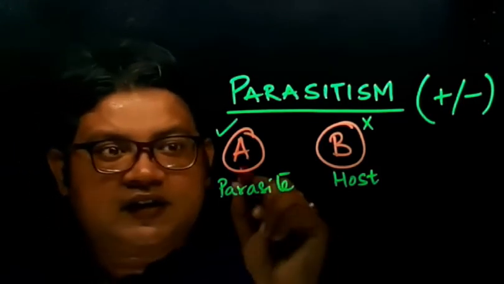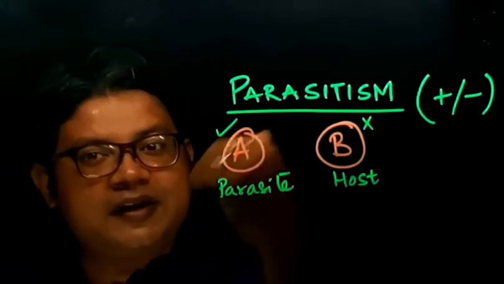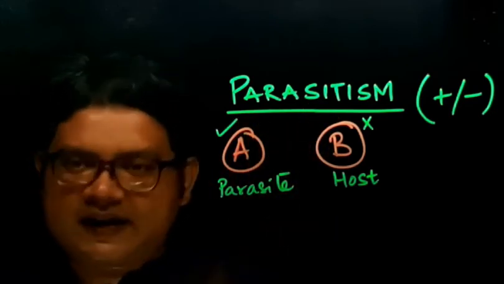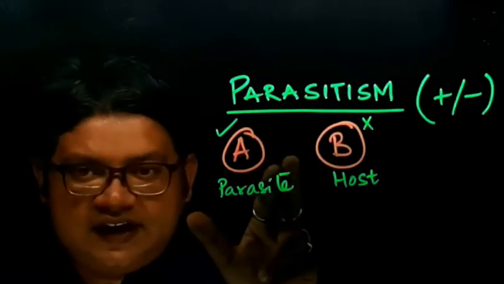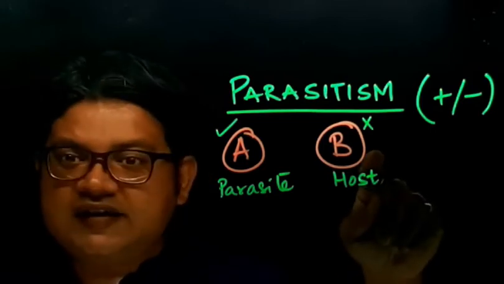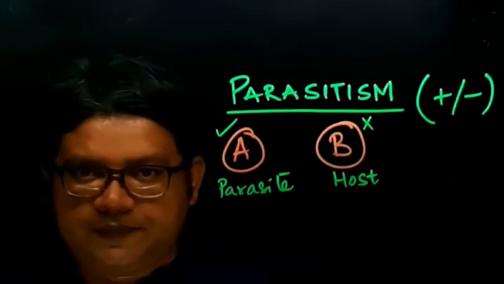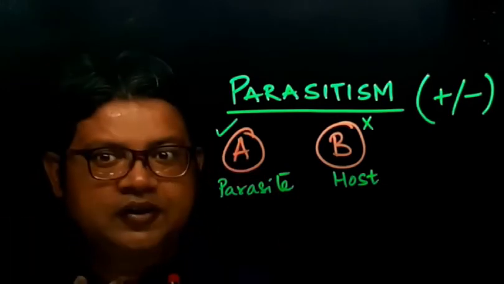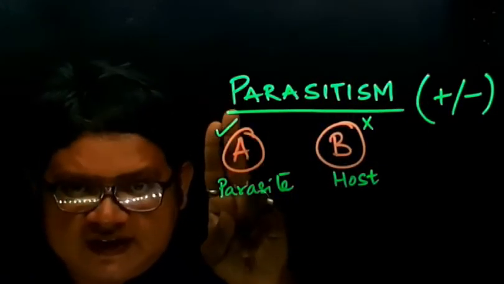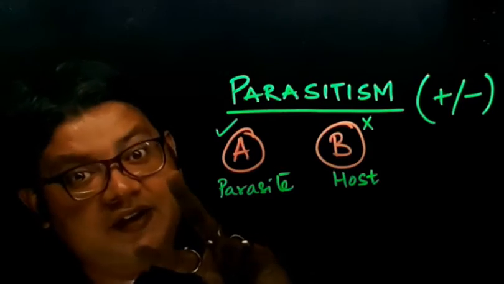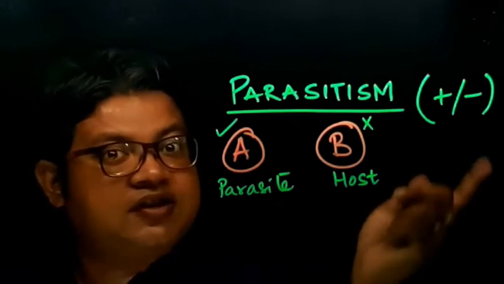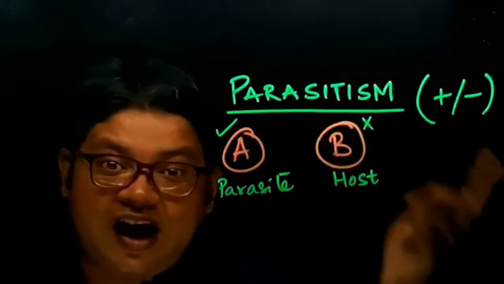Now, the species A, which is actually benefited from this parasitic interaction, is called a parasite. So the species getting benefited from this interaction is called a parasite. The species B, which is getting harmed, is called the host. I hope you have understood this part till now. So in parasitism, two species interact. One of the species is getting benefited, which is called a parasite. The other species which is actually getting harmed is called the host.